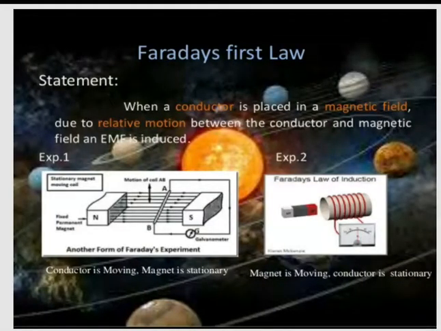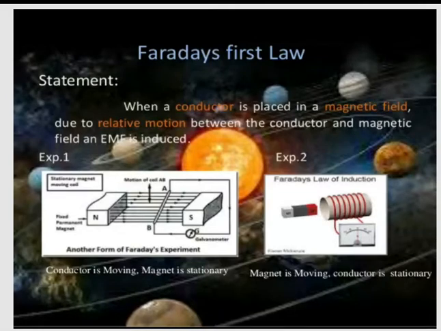This is the figure of Faraday's first law. As I have discussed, for EMF induction, three quantities are required. Number one is a conductor, two is a magnetic field, and third, there must be relative motion between the conductor and the magnetic field. I repeat, when a conductor is placed in a magnetic field, due to relative motion between the conductor and magnetic field, an EMF is induced.